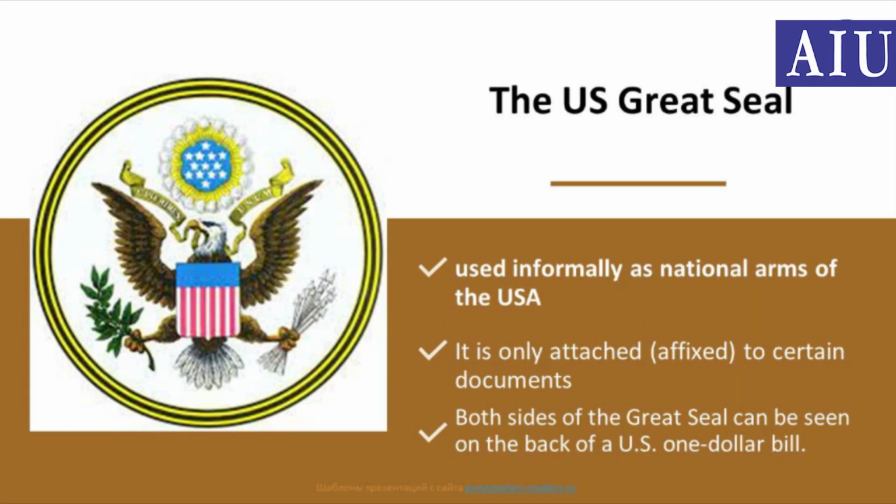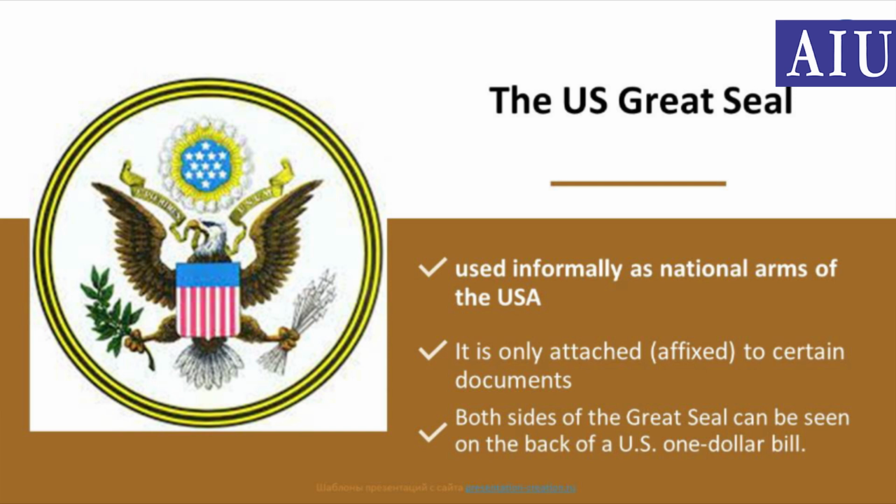The U.S. Great Seal. The image from the obverse of the Great Seal is often used informally as the national arms of the USA. It's also attached to certain documents such as foreign treaties and presidential proclamations. Both sides of the Great Seal can be seen on the back of the US $1 bill. The main figure on the obverse of the seal is a bald eagle with its wings outstretched.